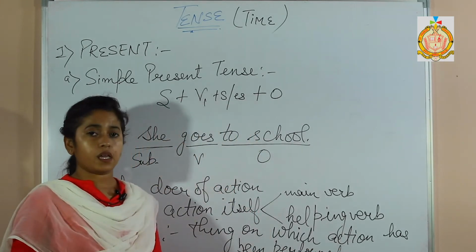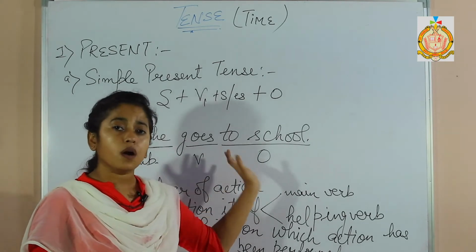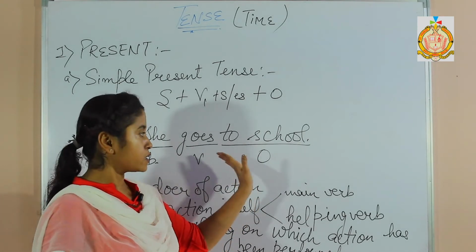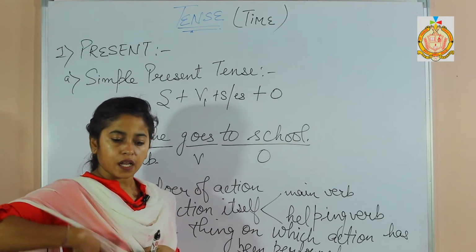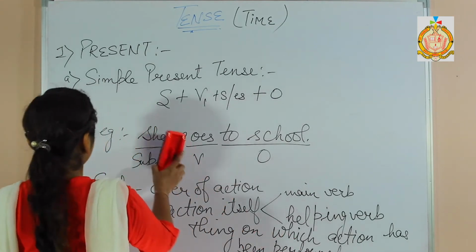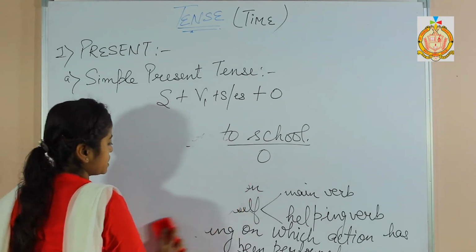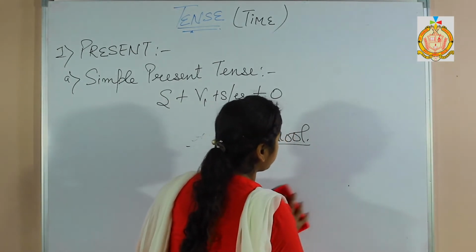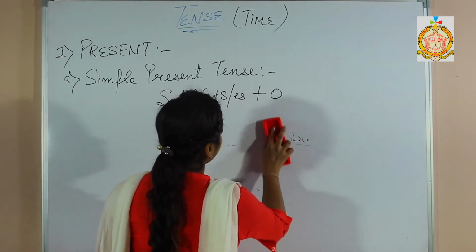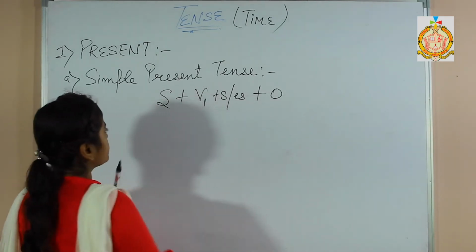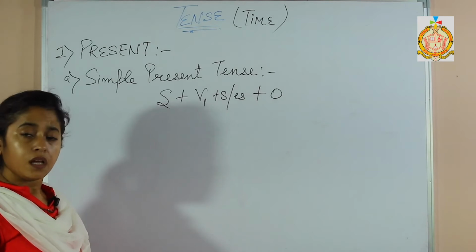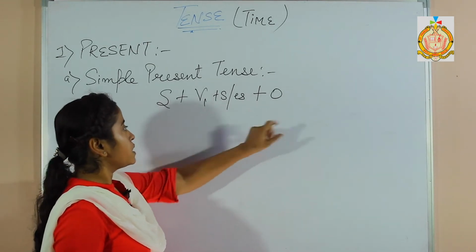We can also say what is an object, that is complement to the verb which justifies that this verb has done this very thing. Now let's come to the formation. According to the formation, when it comes to the simple present tense, its formation will follow this pattern: subject plus verb's first form plus s or es plus object.